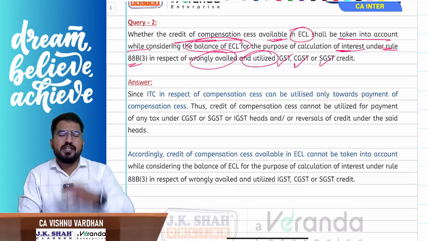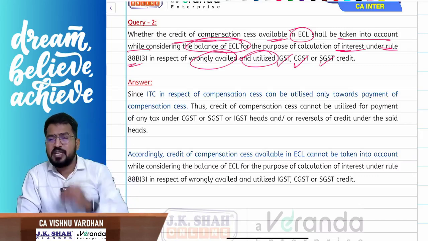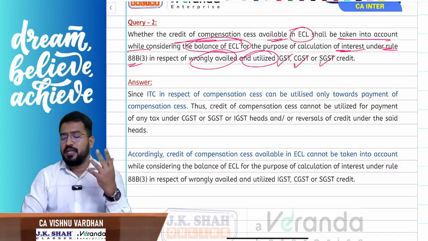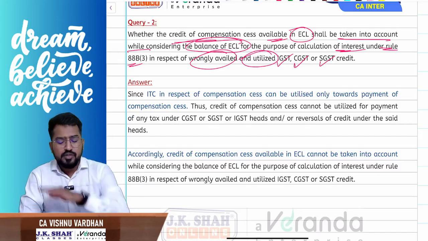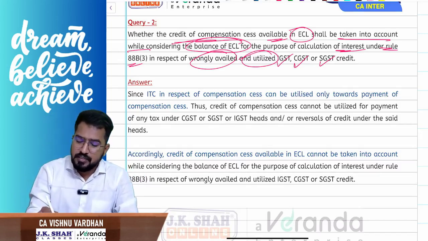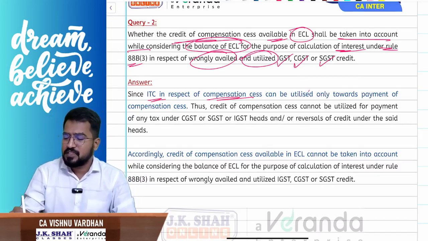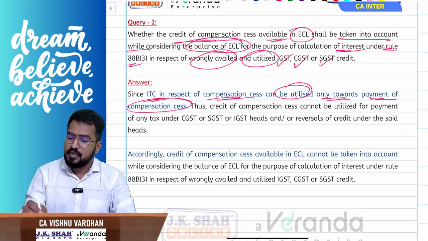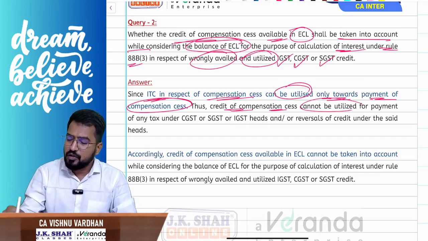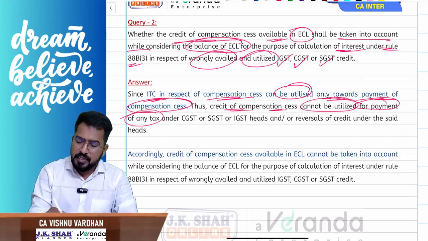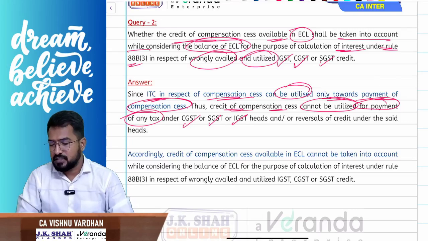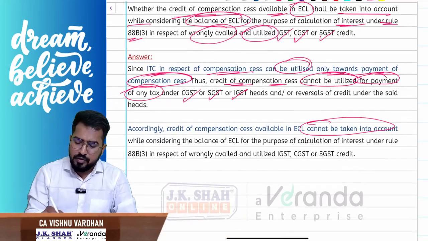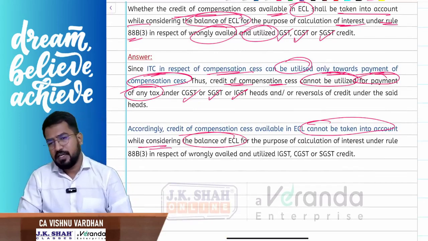How can you consider that? For GST compensation cess, even if you avail ITC, it can be used only to set off the GST compensation cess. It cannot be used for paying anything else. So you cannot consider that. Since ITC in respect of compensation cess can be utilized only towards payment of compensation cess, the credit of compensation cess cannot be utilized for payment of any other tax under CGST, SGST or IGST. It cannot be taken into account while considering the balance of the e-credit ledger.